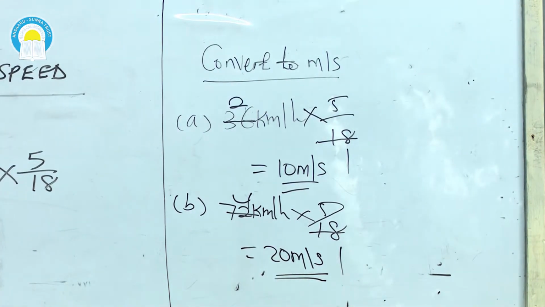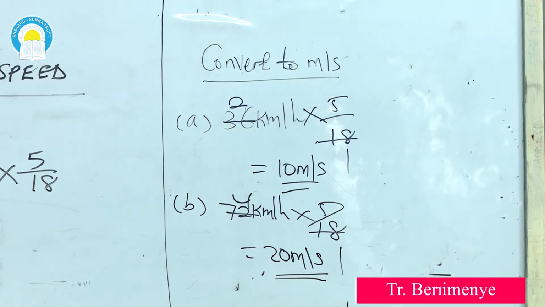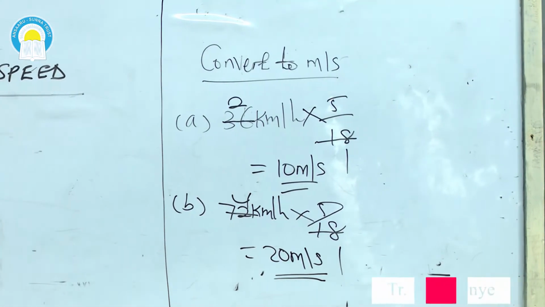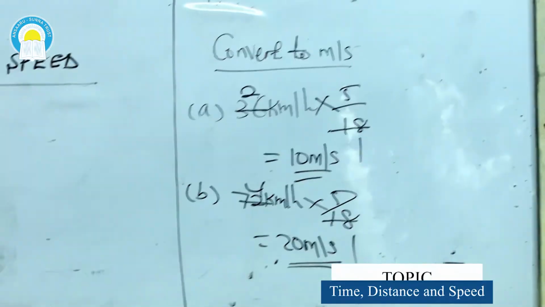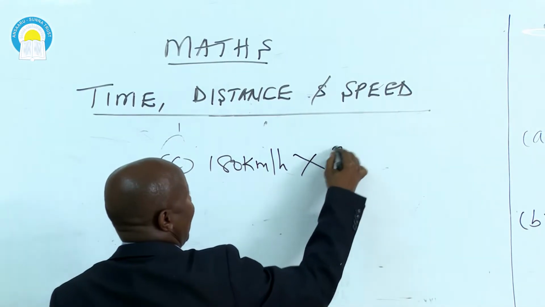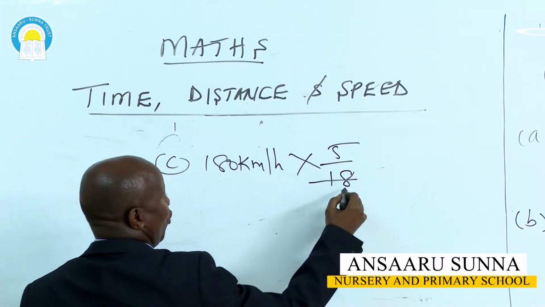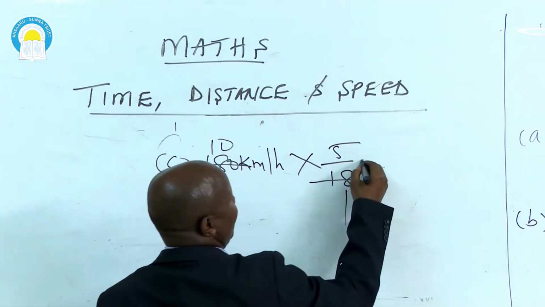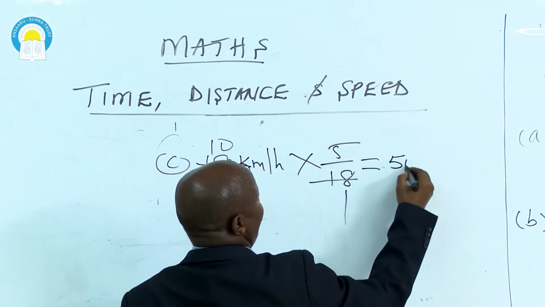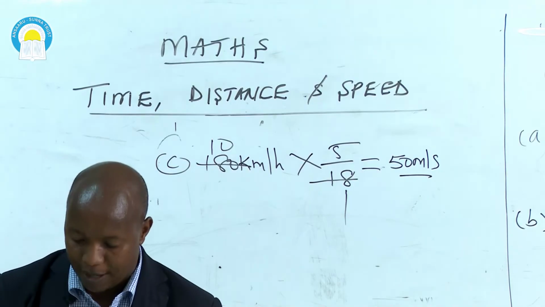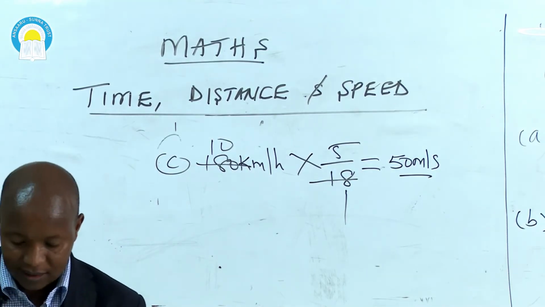Another example on the same. Convert 180 kilometers per hour to meters per second. Again, multiply by 5 over 18. By 18 goes 1 time, by 18 here goes 10 times. 10 times 5, then our answer will be 50 meters per second. That's how you convert kilometers per hour to meters per second.